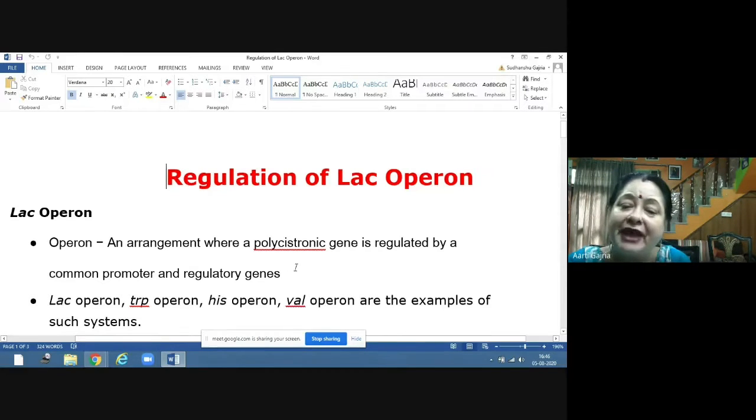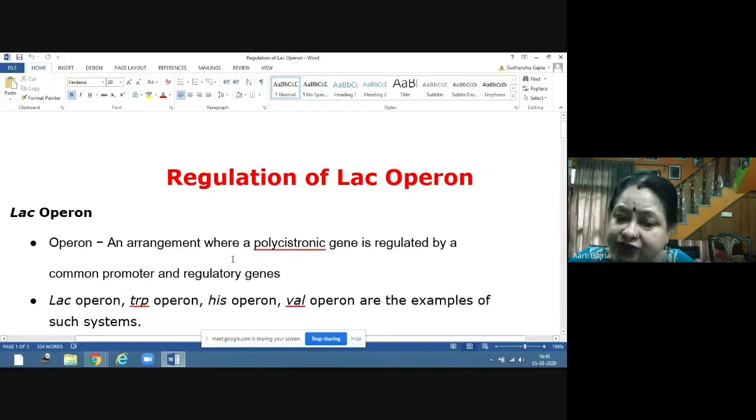So these many cistrons are producing many proteins, and in most cases these proteins are responsible for a single common function. For one function, all these proteins are required, and these are present on the structural gene, and that gene is polycistronic.